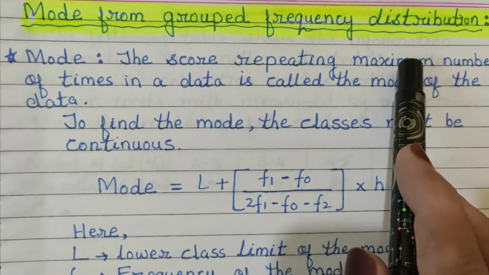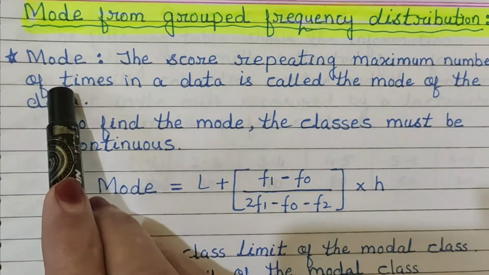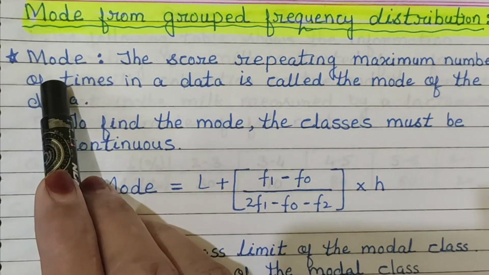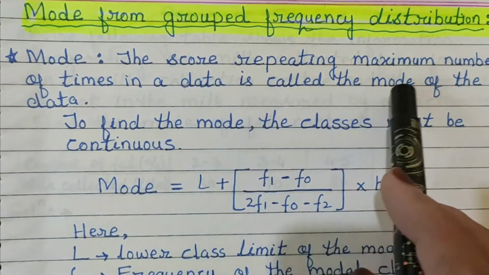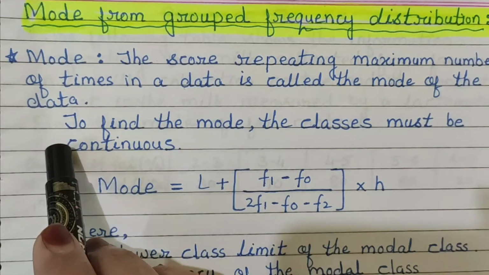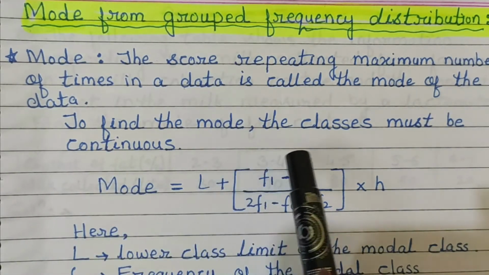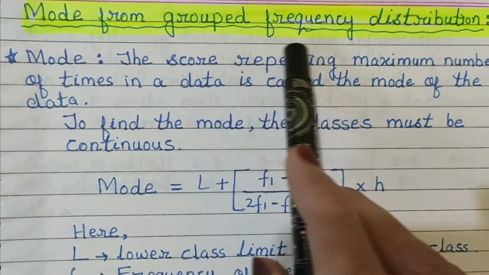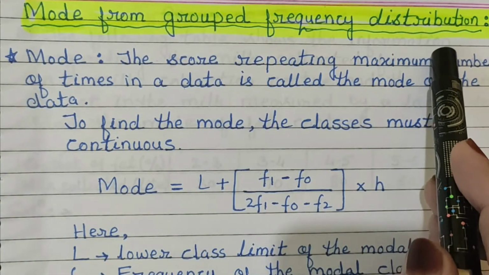In the previous standard we learned about the mode. Now let us see. Mode: the score repeating the maximum number of times in a data is called the mode of the data. To find the mode, the classes must be continuous in mode from group frequency distribution.